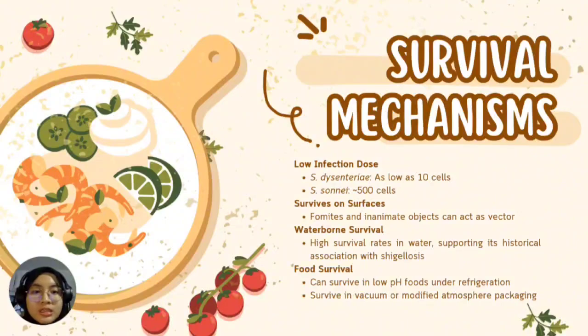Its infectious dose is alarmingly low, just 10 cells for S. dysenteriae or 500 cells for S. sonnei can cause illness. It survives on inanimate objects or vomit, making surfaces a potential transmission vector. In water, it persists with minimal population decline, which explains its historical association with waterborne outbreaks. Shigella can also survive in packaging under vacuum or modified atmosphere.